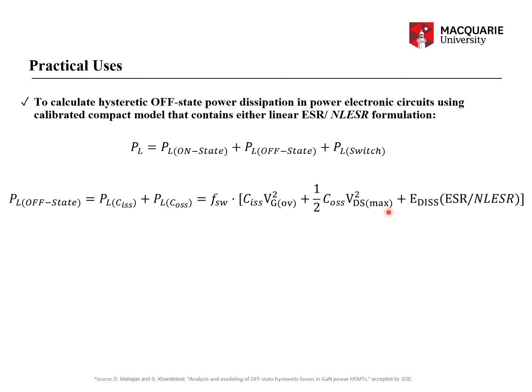The total COSS loss is again COSS times VDS max square if you calculate the total loss in the system, but across the device it is half, because only during the on state is the stored VDS max going to get discharged to VDS linear, right? So that's why half, plus the EDISS due to the ESR or NLESR, right?